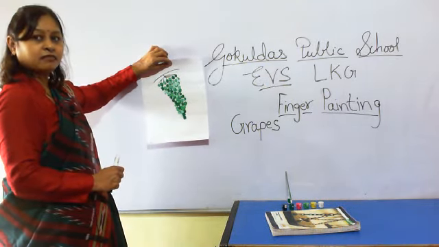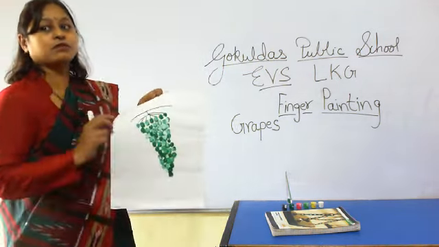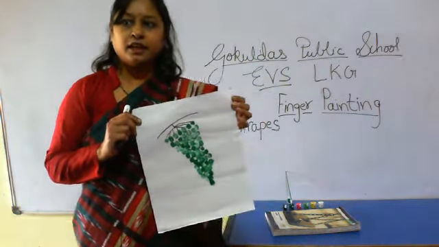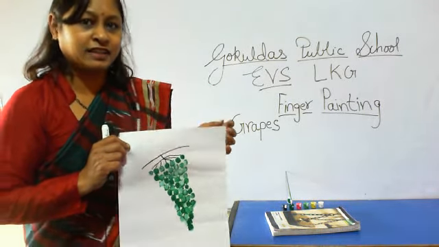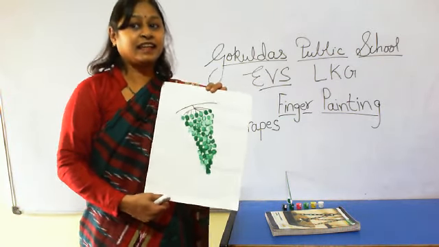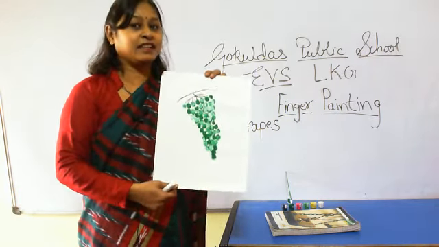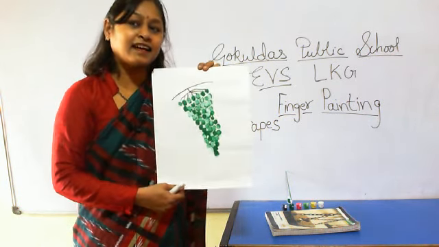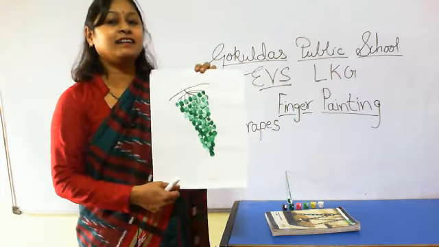Have you understood? With the help of finger, you have to make these grapes. Okay, with the help of fingers. Okay, understand? Yes, I think you understand. And did you enjoy this activity? Green grapes. It is green in color.